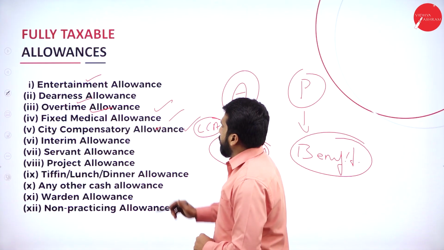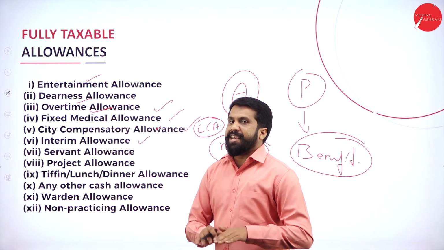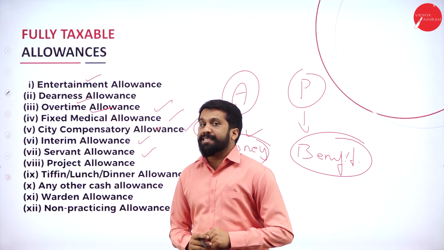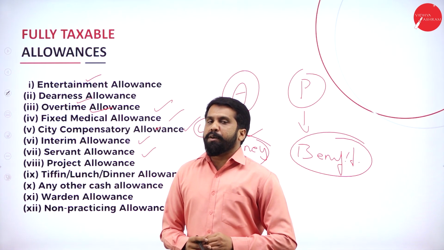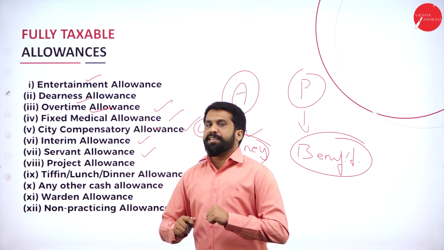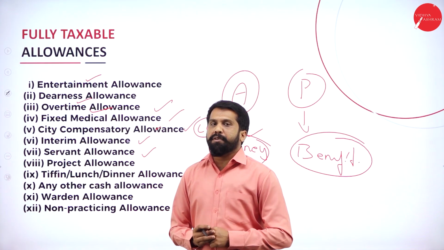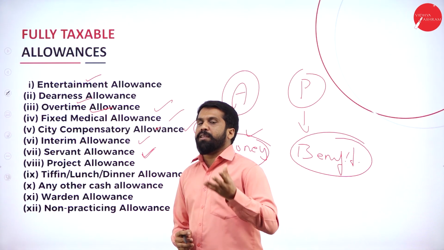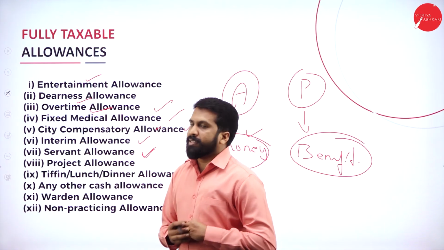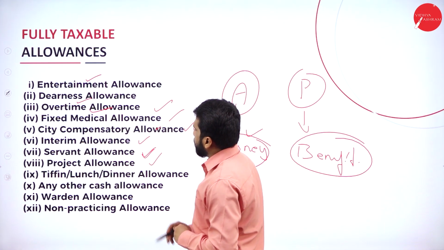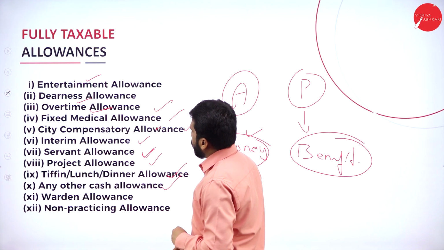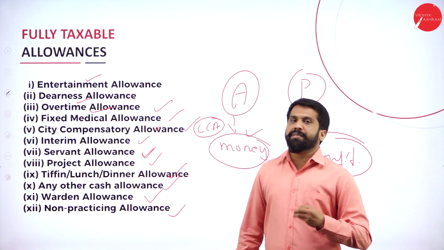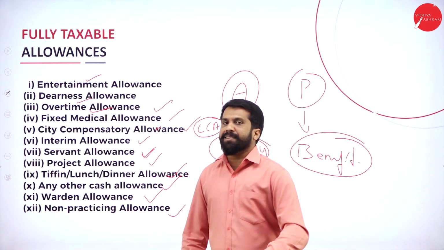Clear? Yes. Interim allowances. Interim means in between, middle. Servant allowances. It is nothing but you have been given a servant for your cleaning purpose, or for carrying some luggage, or doing some work, taking care of your house. Whatever servant they have given, that is called servant allowance. For example, you are appointed by the company, and you are getting 500 rupees. That is called allowances. Project allowances, tiffin and lunch, any other cash allowances, warden allowances, non-practicing allowances. If you don't practice, they will give you some amount. That is called non-practicing allowances.